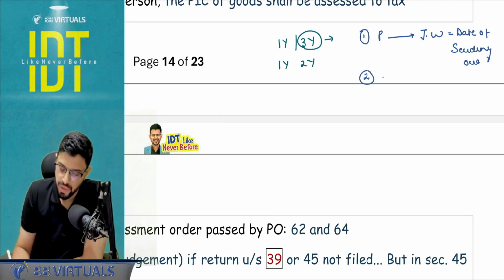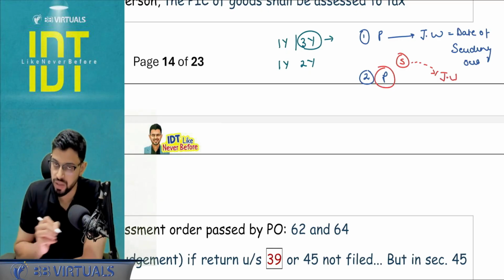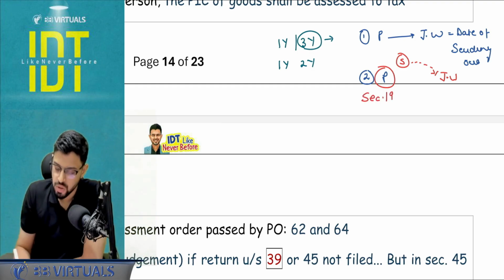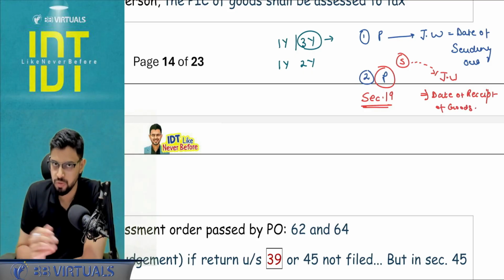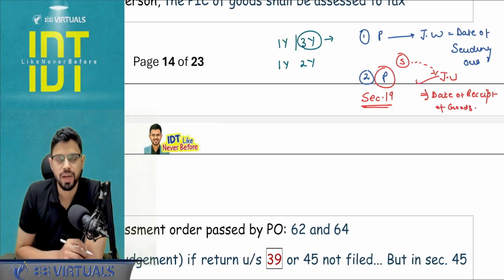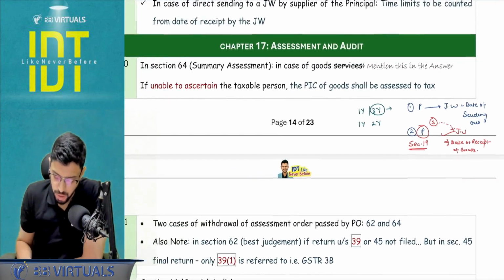But second case, if the principal is not sending directly, but rather there is a supplier of principal who is sending the goods directly to the job worker. First of all, can principal take the ITC without having the goods received here? Answer is yes. Section number 19 allows it. So in this case, the time limits will apply from the date of receipt of the goods by the job worker. And even if there is some breach which is happening, then also it will be considered to be a deemed supply from the date of receipt of the goods by the job worker. Okay, I hope this is clear.